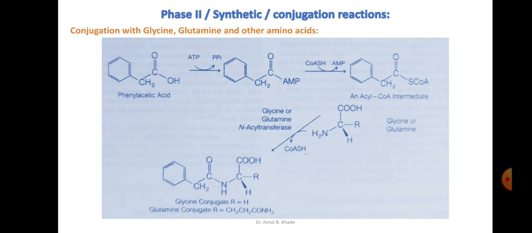You can see here the example of phenyl acetic acid, which is getting activated. The carboxylic acid functionality of the drug itself is getting activated, rather than activation of the endogenous substance as in glucuronic acid or sulfate conjugation. It forms an acyl CoA intermediate, and this acyl CoA intermediate can react with glycine or glutamine with the help of N-acetyl transferase, forming the glycine conjugate or the glutamine conjugate, which becomes more water soluble and is then eliminated.